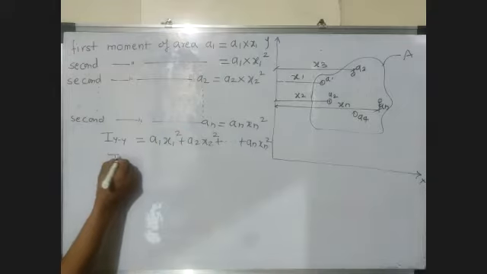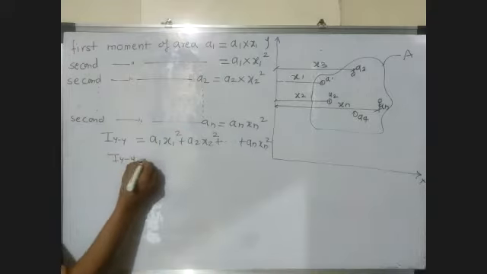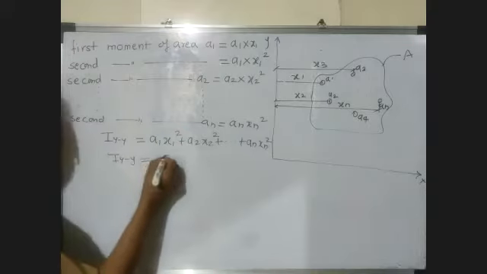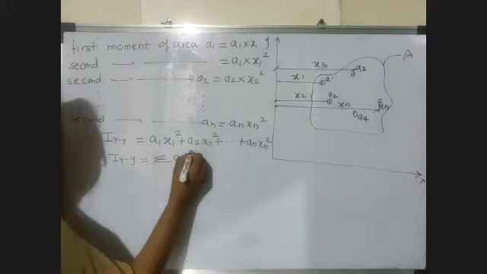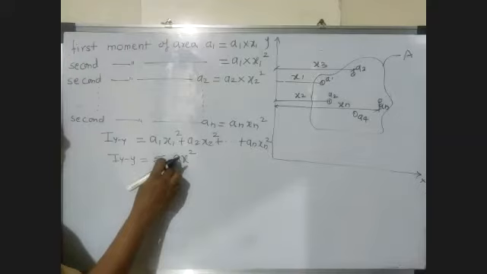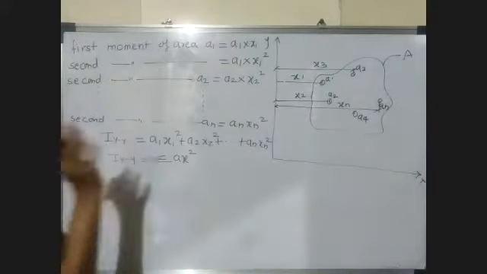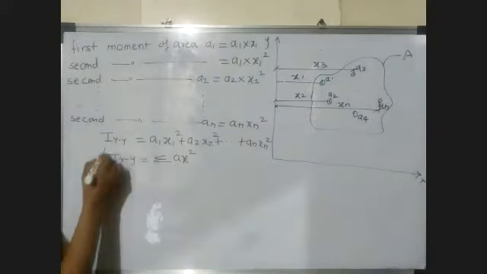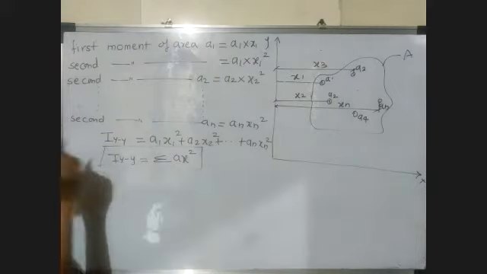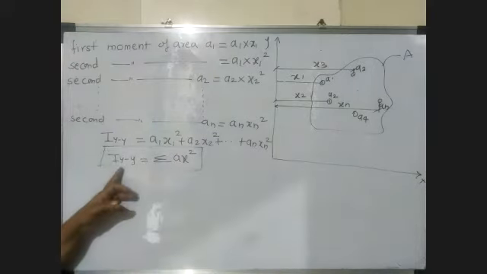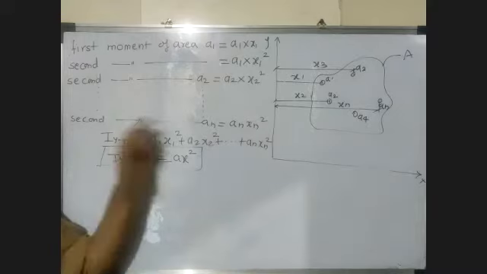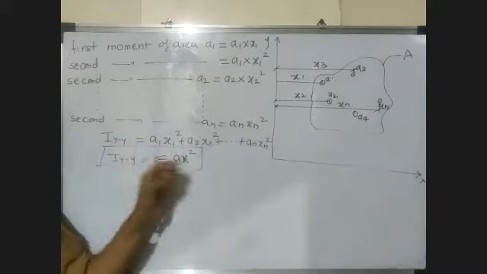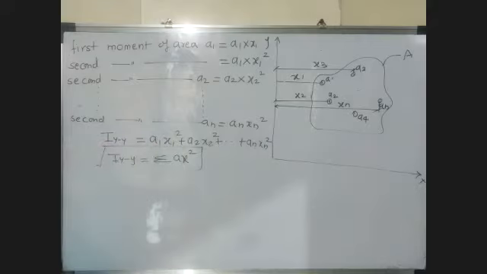So this is nothing but moment of inertia about y-axis, the algebraic sum of A x square, where A, capital or small, is the total area. So this is the moment of inertia about y-axis, nothing but the algebraic sum of second moment of all the elementary areas.